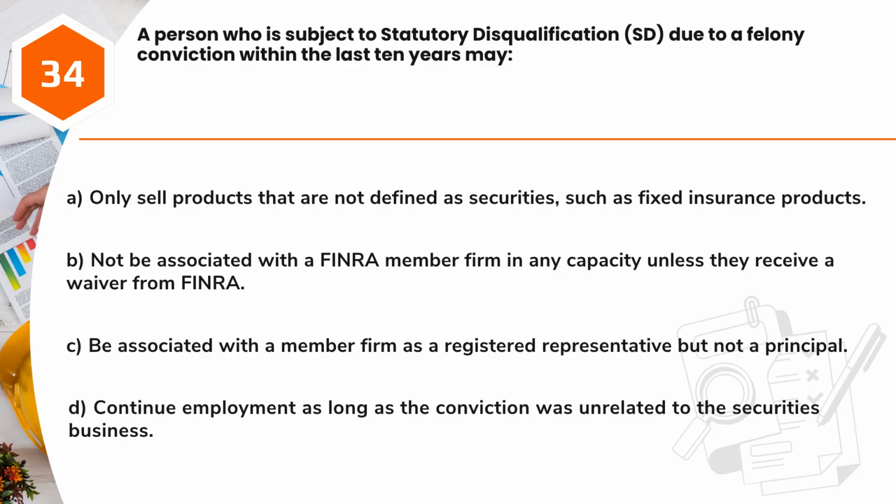Question 34. A person who is subject to statutory disqualification (SD) due to a felony conviction within the last 10 years may: A. only sell products that are not defined as securities, such as fixed insurance products. B. Not be associated with a FINRA member firm in any capacity unless they receive a waiver from FINRA. C. Be associated with a member firm as a registered representative but not a principal. D. Continue employment as long as the conviction was unrelated to the securities business.